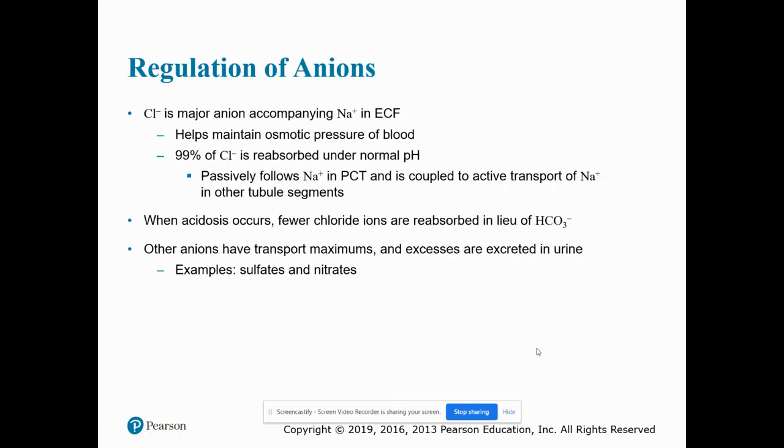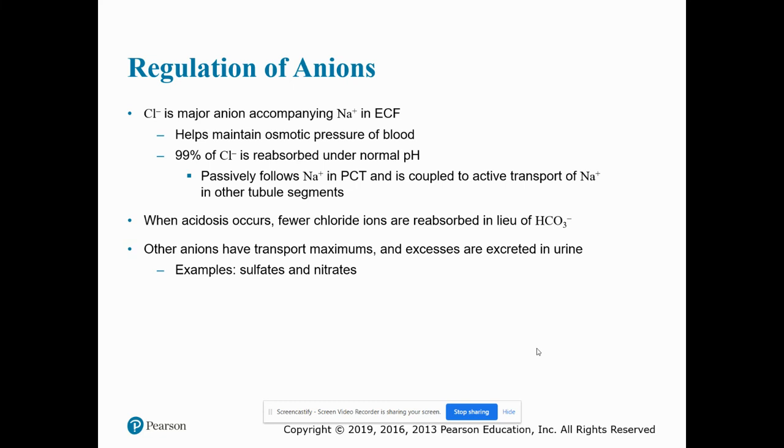Chloride, so now we move on to talking about anions. Okay, so now we're done with cations, we move on to anions. Chloride is a major anion accompanying sodium in extracellular fluid. It helps to maintain osmotic pressure of the blood. 99% of chloride is reabsorbed under normal pH. It passively follows sodium in the proximal convoluted tubule, and is coupled to active transport of sodium in other tubule segments. When acidosis occurs, fewer chloride ions are going to be reabsorbed in lieu of bicarbonate.